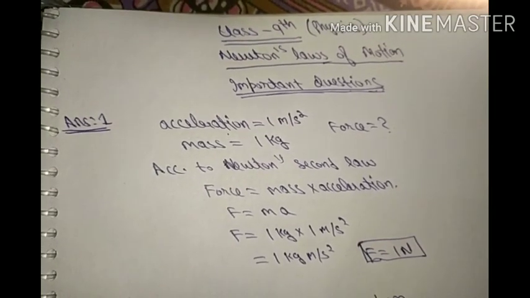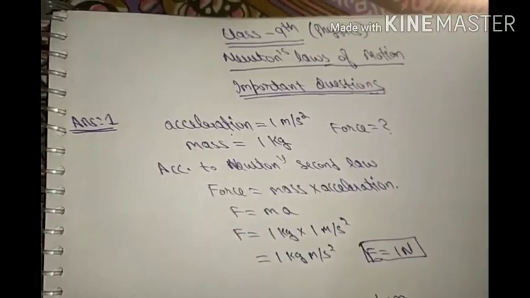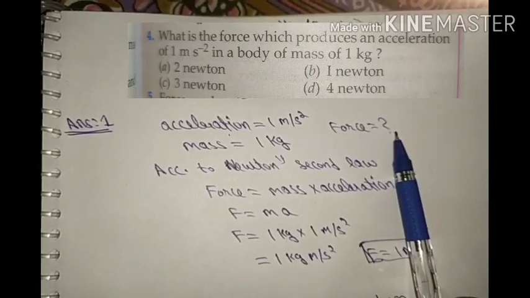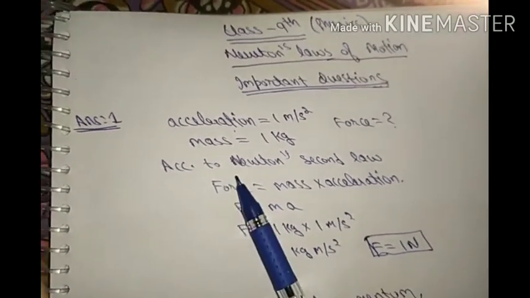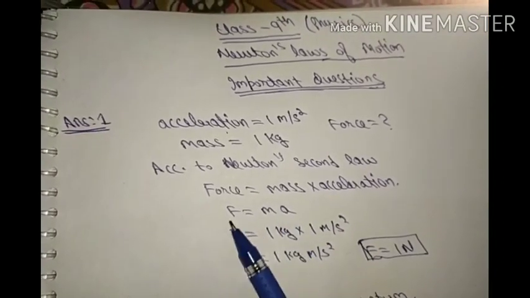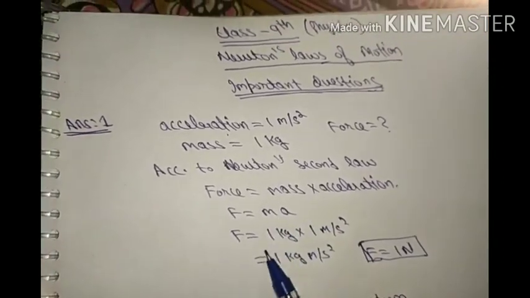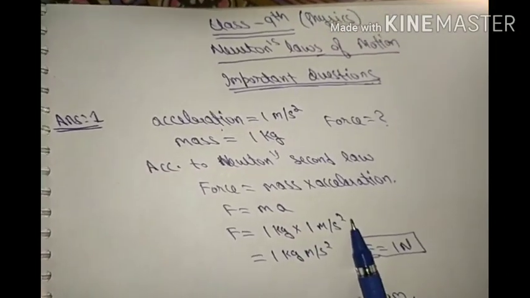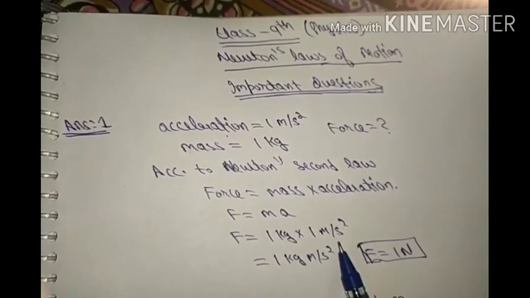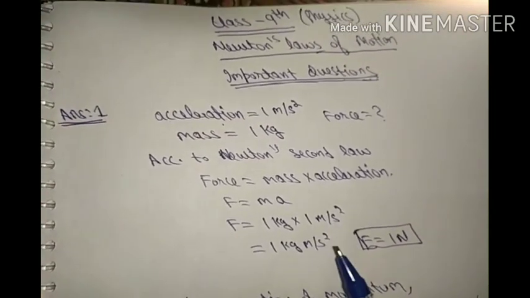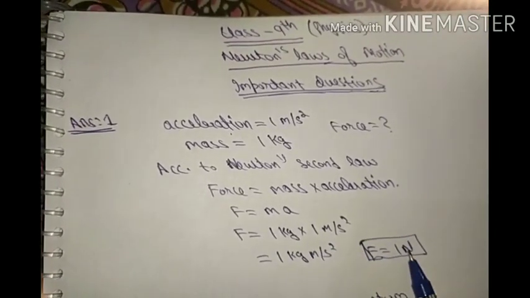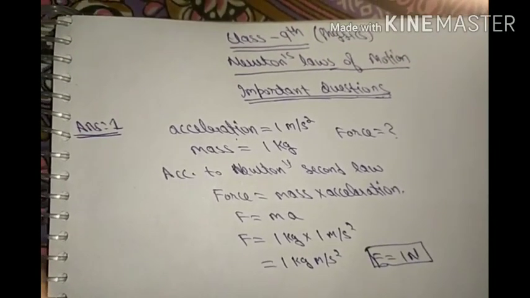In the first question, acceleration is given, that is 1 meter per second square, mass is given, that is 1 kg, and force we have to calculate. According to Newton's second law, force is equal to mass into acceleration. Symbolically we can write F = ma. Mass is 1 kg, acceleration is 1 meter per second square. So force comes out to be 1 kilogram meter per second square. We know the unit of force is Newton. So the answer is 1 Newton. Clear, students?